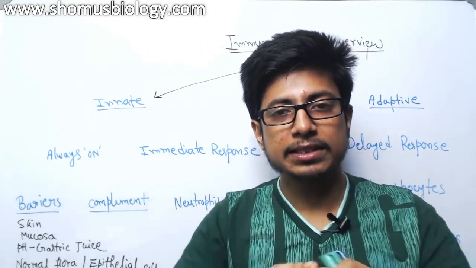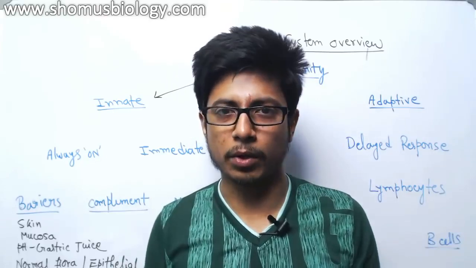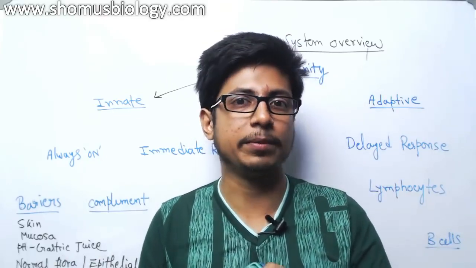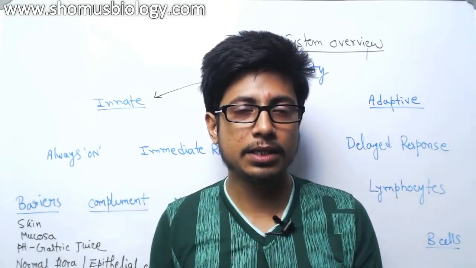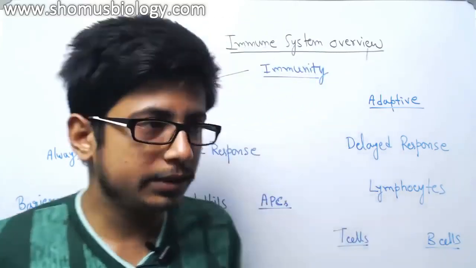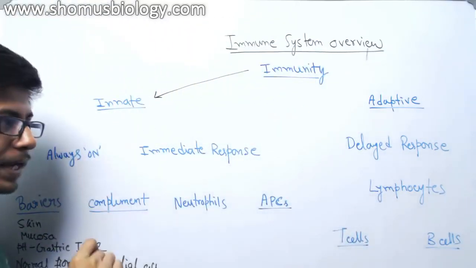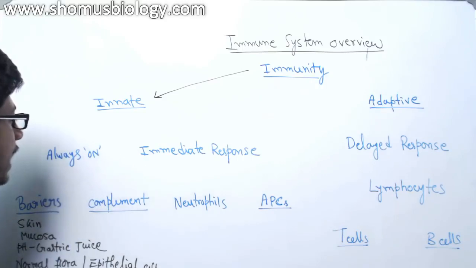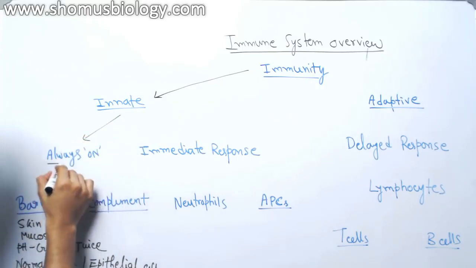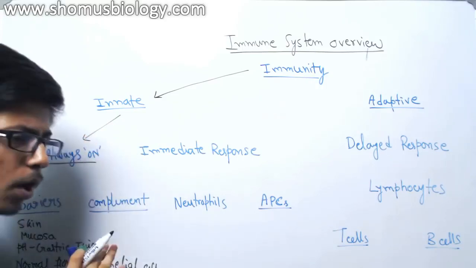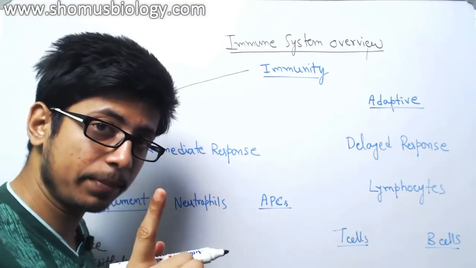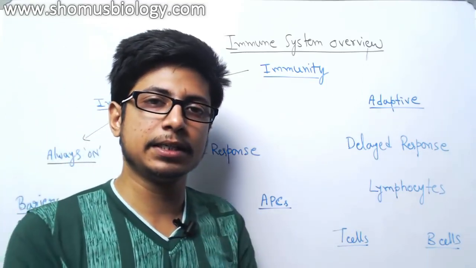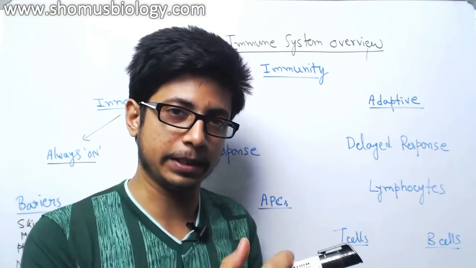In innate immunity, cells are present across our body, in different regions of tissue and in the bloodstream. If there is any pathogen, they will kill it. Now there are two types of innate defense mechanism. One type is that it could be always on. That means this defense will be always on, and the example I told you, cells are present in our tissue. If there is a pathogen, they will kill it.